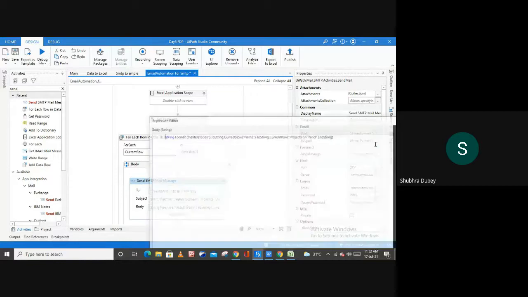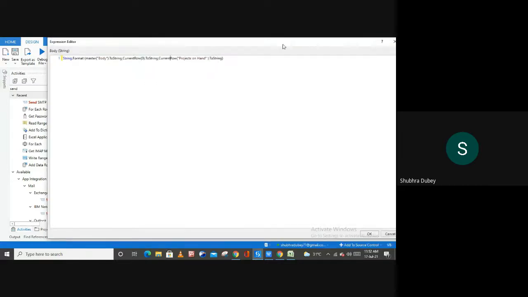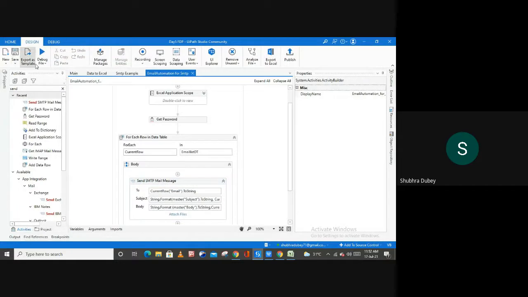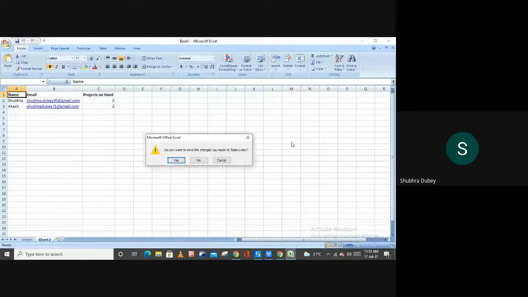Again let me open the body, and instead of using this name here, let me use 0 over here to indicate the index of that particular column. Hit OK. Let me see if now the bot is able to read the column. Okay, let me close the sheet also.